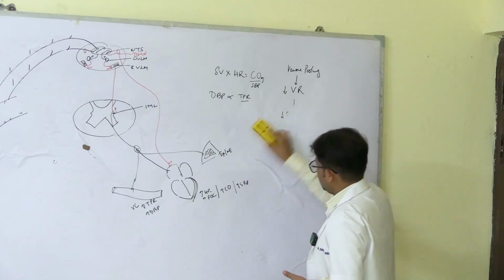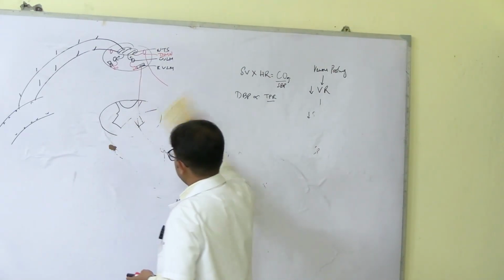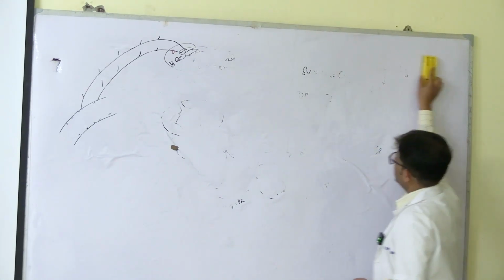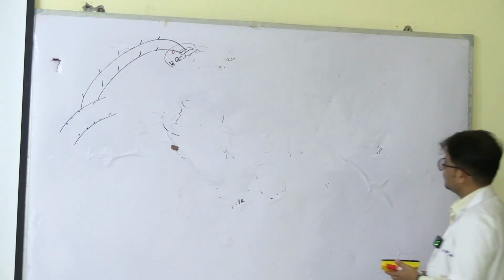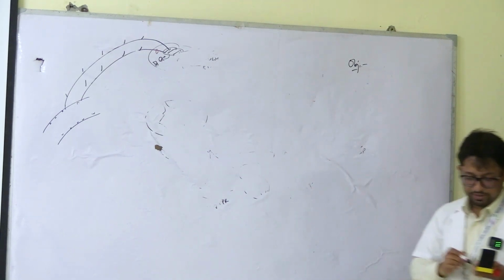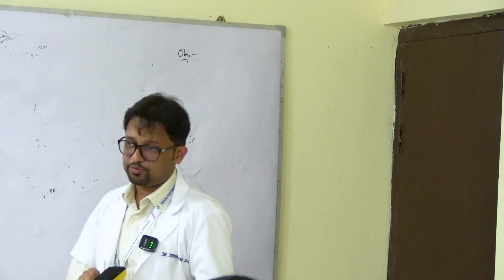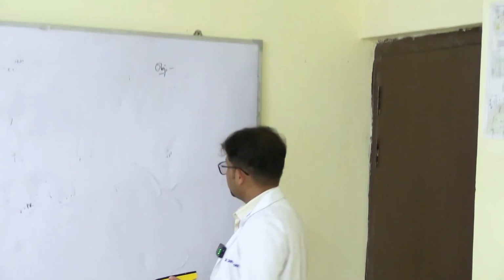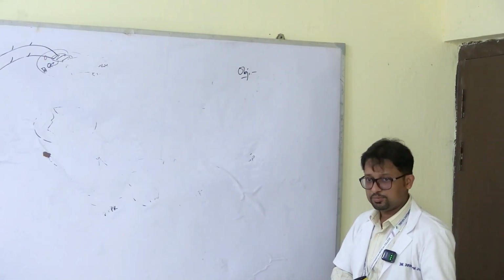Okay, so if you now take the recordings, I'll discuss one example, what you might get. So you make a table like this in the bottom, your copies. So how do you write? You start with the objective. Is what? To observe the effect of change of posture from supine to standing posture on the blood pressure.